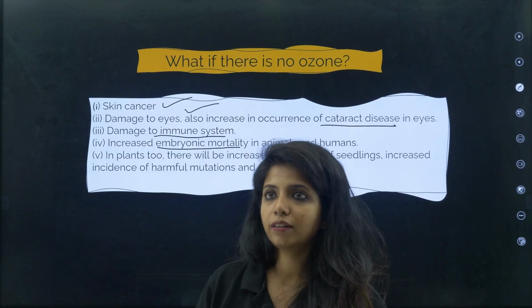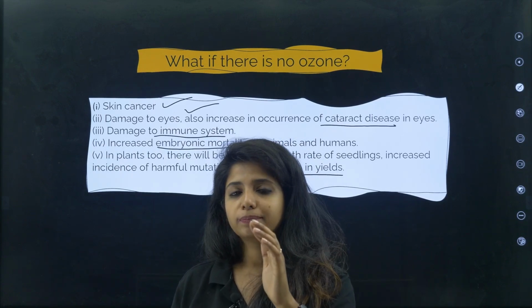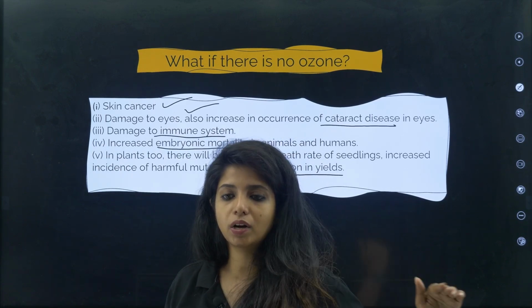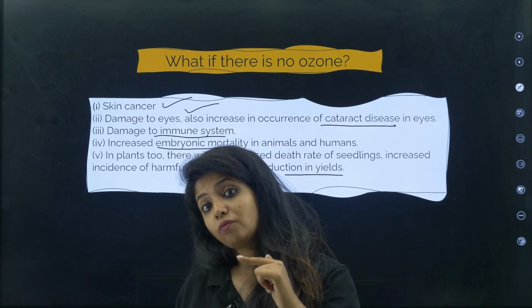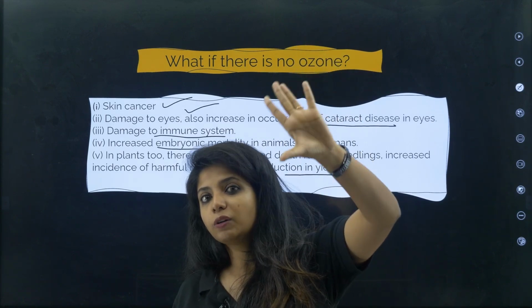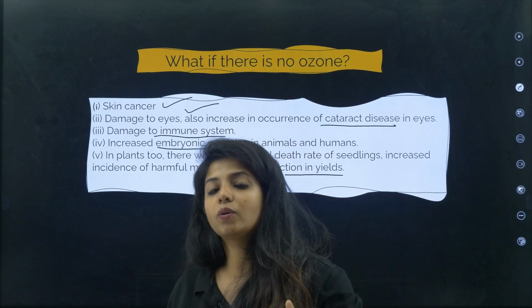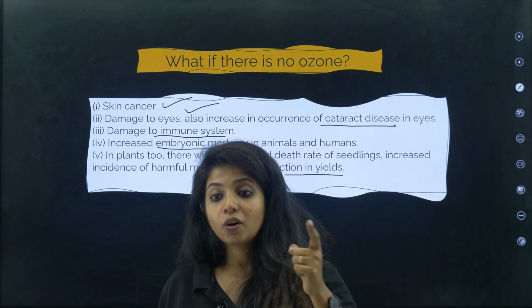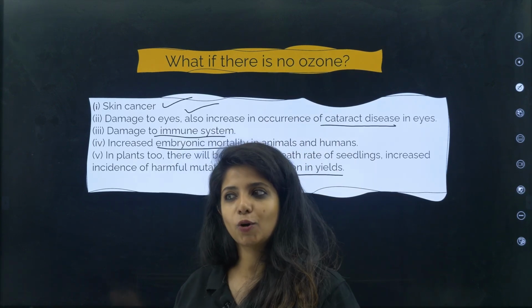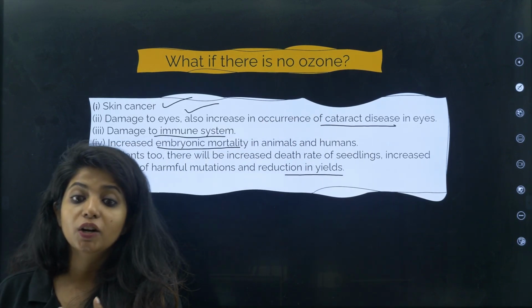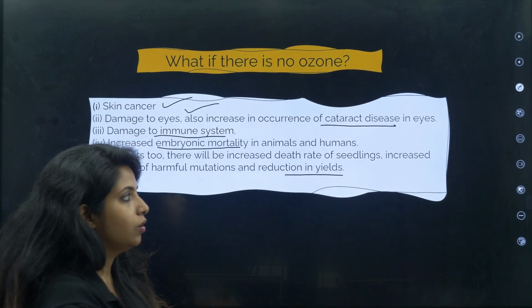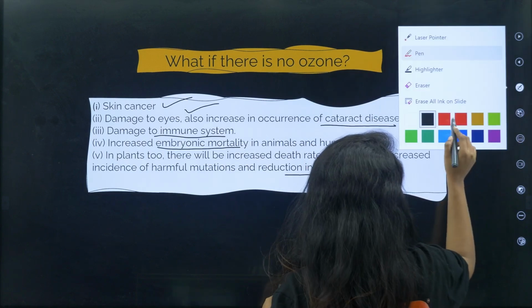Now one very important thing, there's a question that has come, what if the ozone is there at the ground level, not in the stratosphere but at the ground level? Now this ozone which was there in the stratosphere, it was all good. When it comes to the ground level, it is toxic for us. If it's there at the ground level, it can cause respiratory issues. Okay, I'll write it over here.